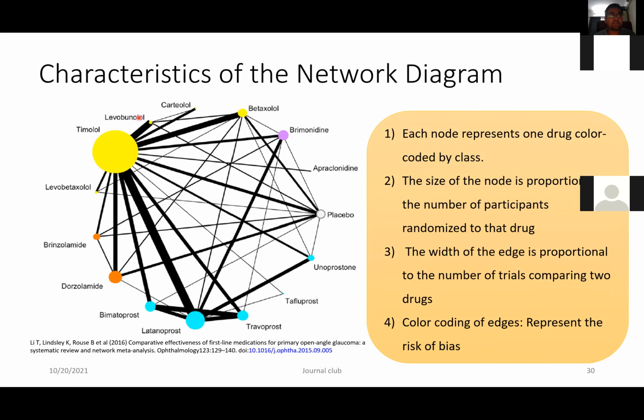For example, in this network diagram, for the maximum number of participants tested for efficacy in primary open angle glaucoma, timolol has the maximum number of participants. That is why the size of its node is maximum. And the thickness of the edge denotes the total number of randomized controlled trials done between the two drugs, like timolol and latanoprost. The thicker the edge, the larger the number of randomized controlled trials that have been done. And the last is, in a few studies, these edges are also color coded based upon the risk of bias.